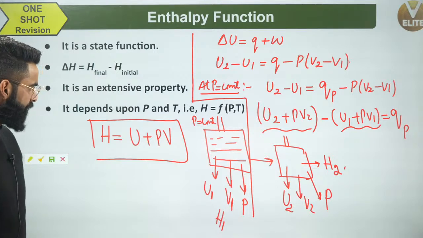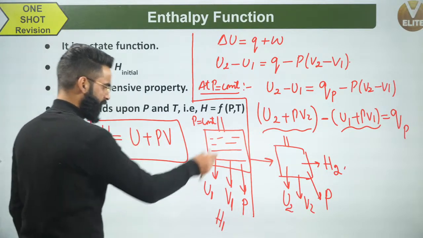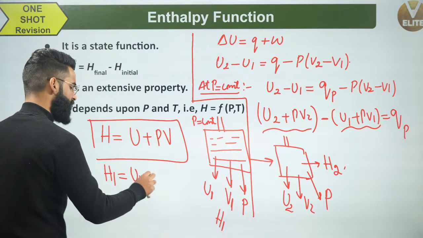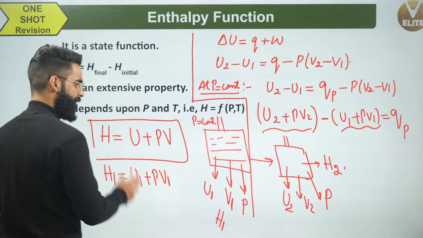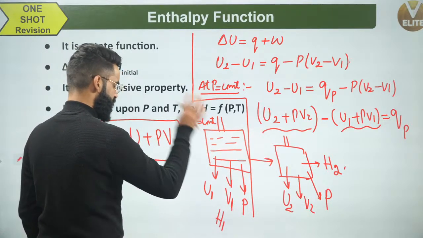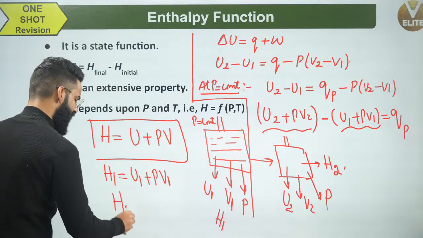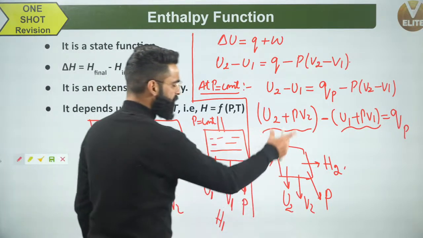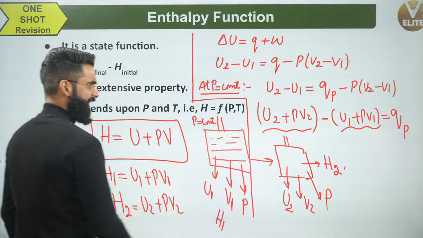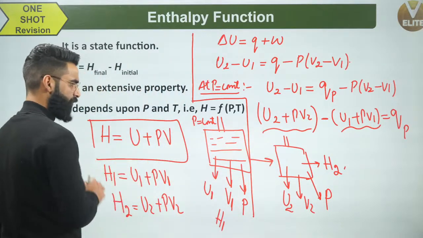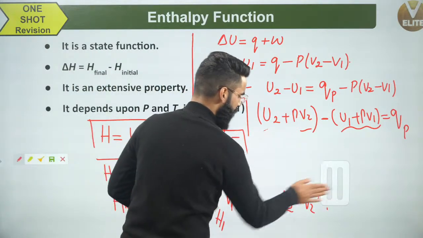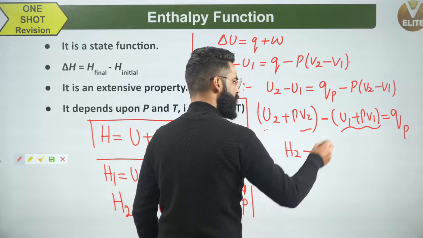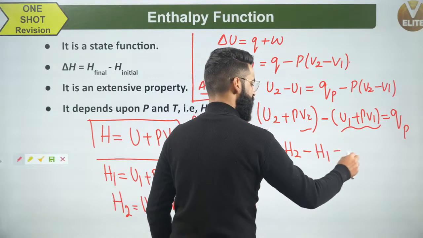Now people, understand. If I write this equation for the initial state, I can write H1 is equal to U1 plus PV1. This is the equation for the system at the initial state. What about the final state? For the final state, H2 is going to be U2 plus PV2. So instead of U2 plus PV2, I should write H2, and instead of U1 plus PV1, I should write H1. Absolutely. So I get one important equation: H2 minus H1 is equal to QP.